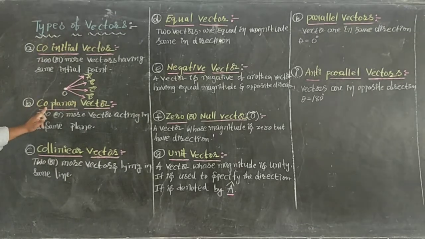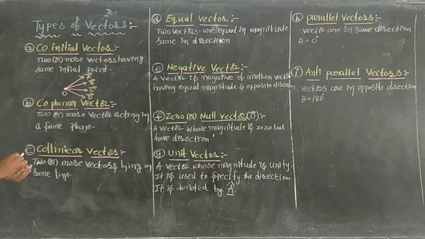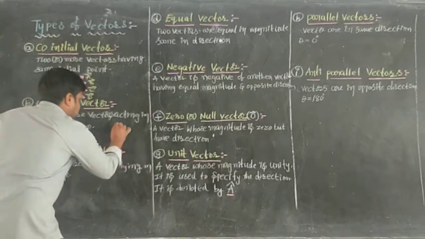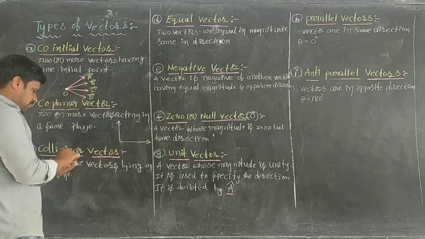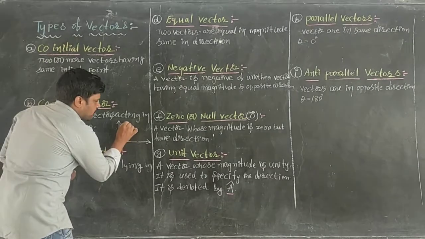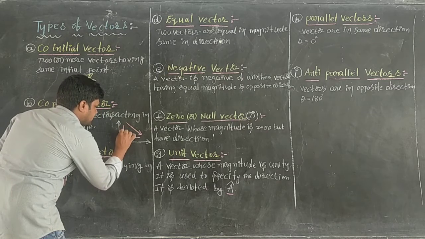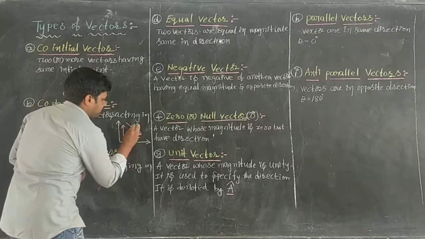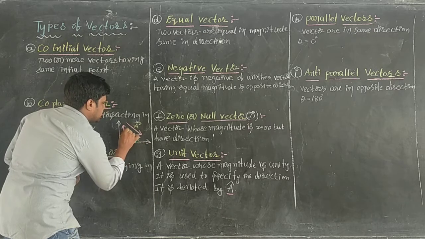Next one: coplanar vectors. Coplanar vectors means two or more vectors acting in the same plane. For example, take this plane, the xy plane. In this xy plane, this is one vector, this is another vector, and here is another vector. Totally, how many vectors are there? Three vectors, which are A bar, B bar, and C bar.